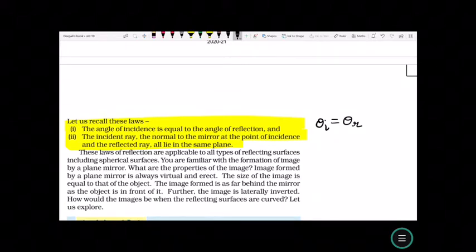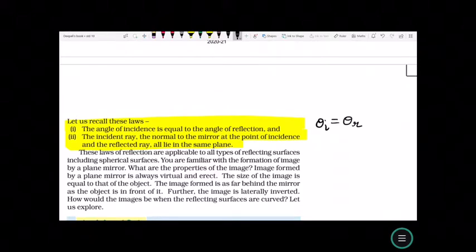Now these laws of reflection are applicable to all types of reflecting surfaces including spherical surfaces. You are familiar with the formation of image by a plane mirror. What are the properties of the image? The image formed by a plane mirror is always virtual and erect. The size of the image is equal to that of the object and the image formed is as far behind the mirror as the object is in front of it. Further, the image is laterally inverted.